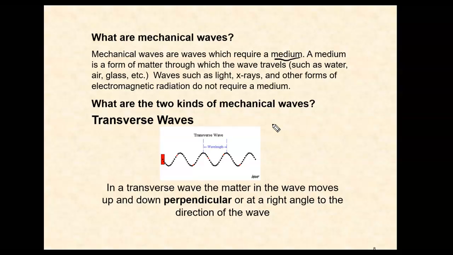Now, some types of waves, electromagnetic waves, actually don't require a medium to travel through. Okay, so light, X-rays, infrared, ultraviolet, microwaves, radio waves, all of those things are types of electromagnetic waves that actually don't require a medium. They can travel through a medium, but they don't require one. Most waves don't have that property. Okay, so most waves are what's called mechanical waves. And again, a mechanical wave is a wave which does require a medium. Okay, so in other words, you have mechanical waves which do require a medium, and electromagnetic waves which don't require a medium.